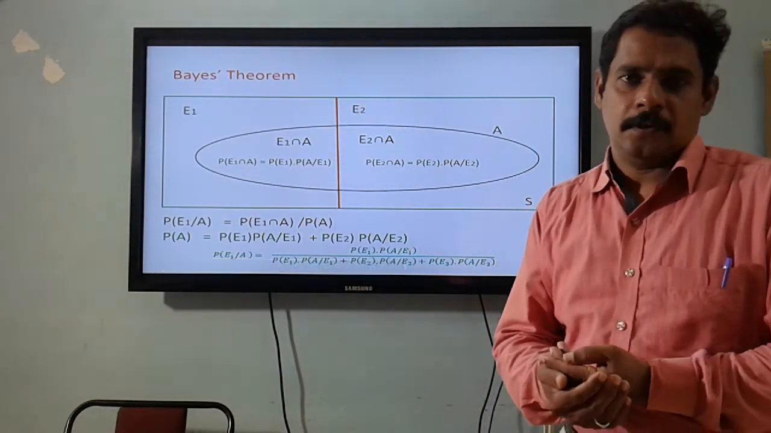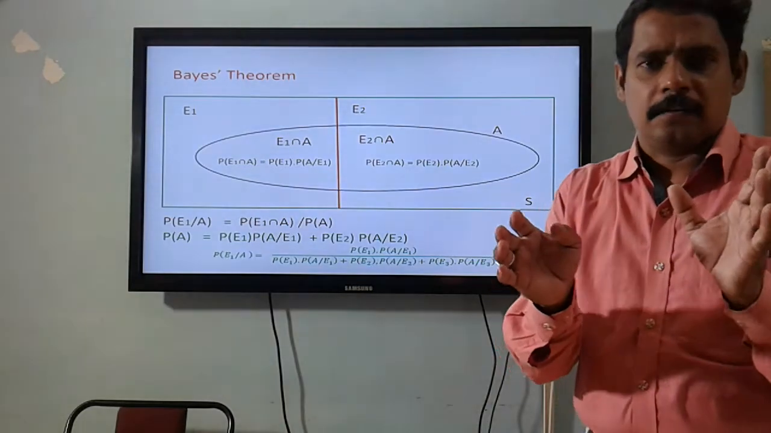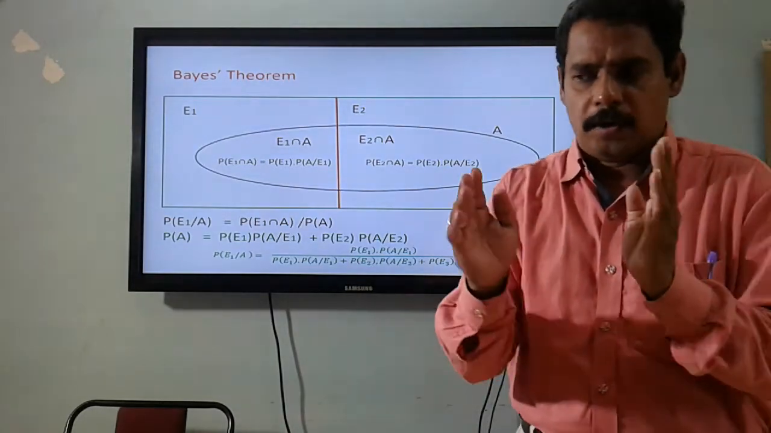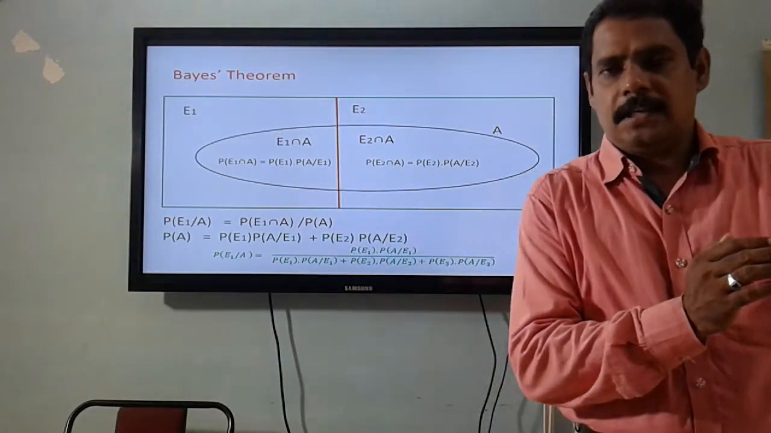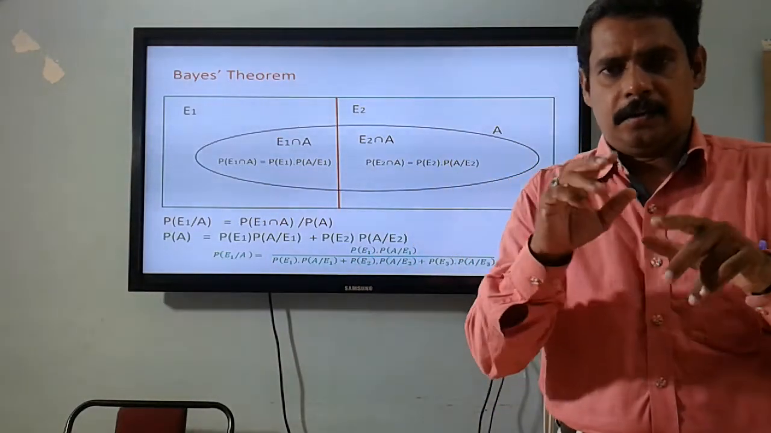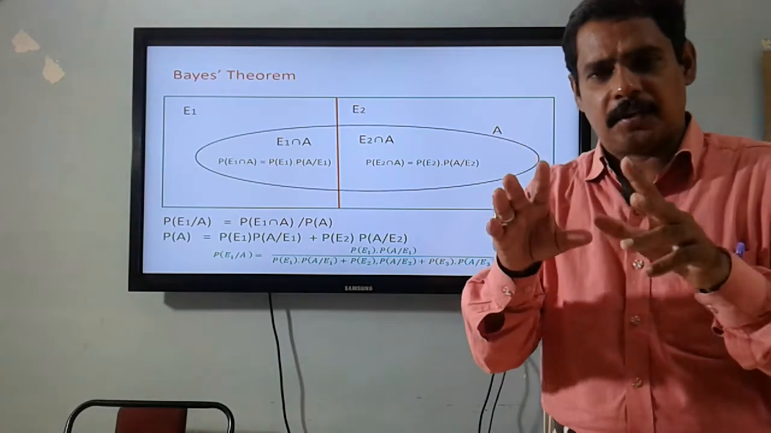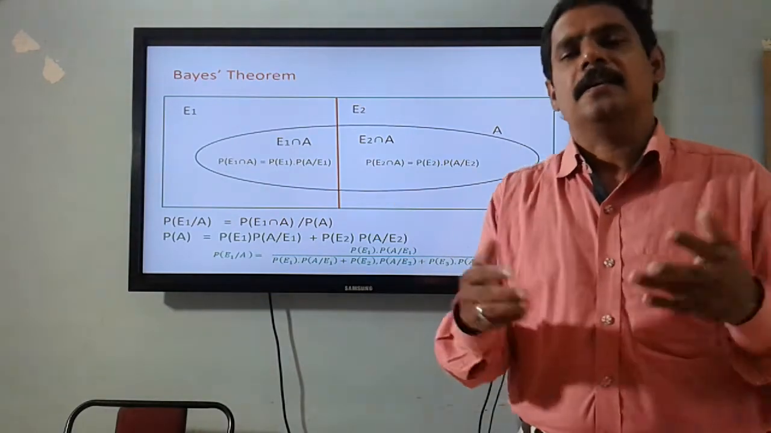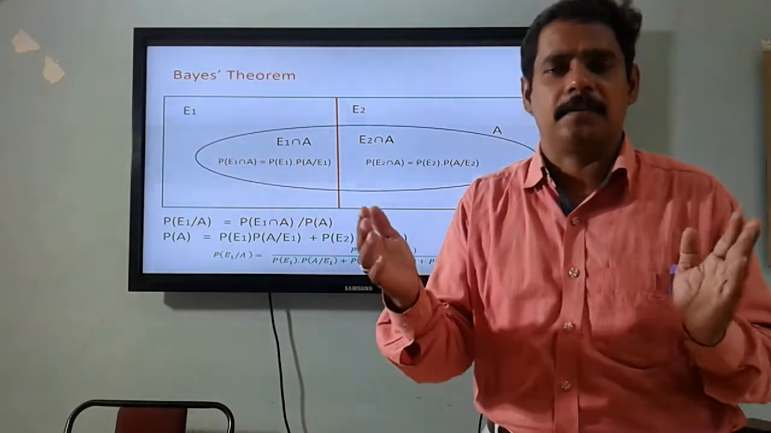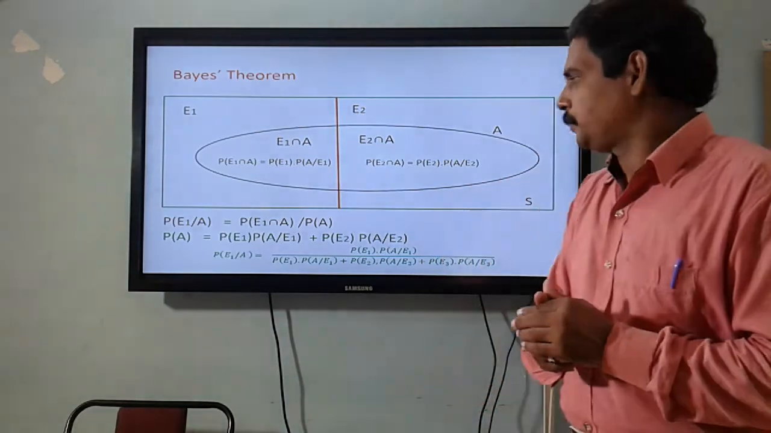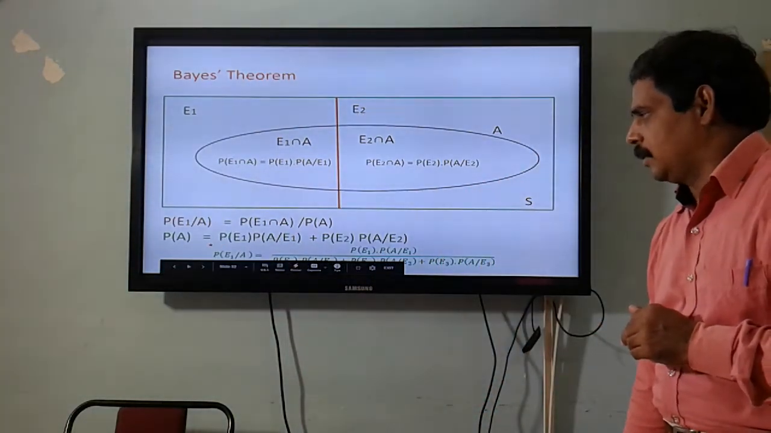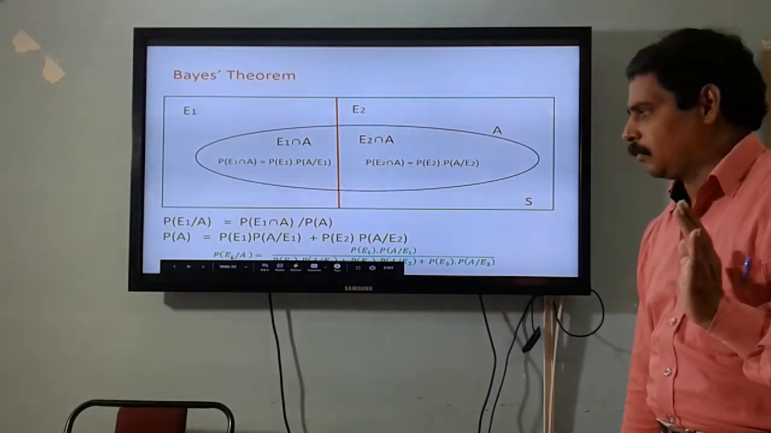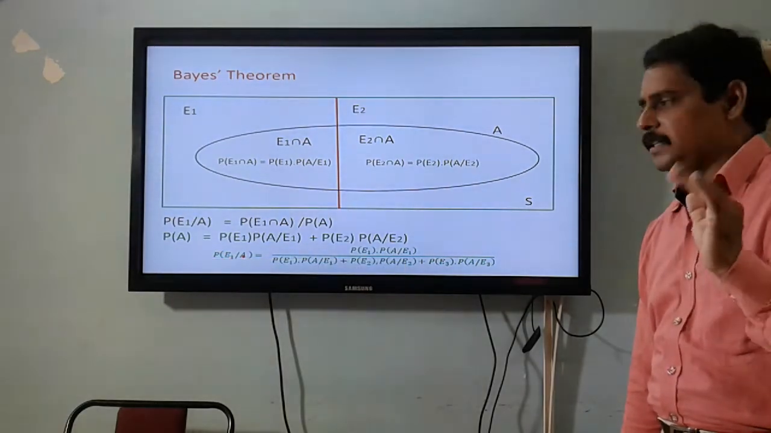happens. So in any situation we need to observe what is the effect and what are the different causes for the effect. Are there two causes or three causes? Sometimes three causes may be there, sometimes four causes may be there, it depends upon the situation. So in that way we can find the chance of a particular cause when an effect A happens.